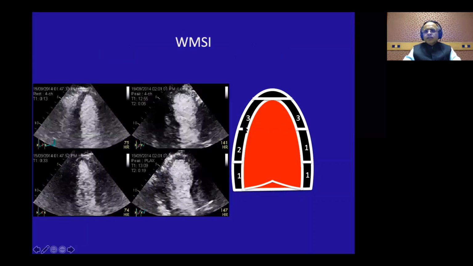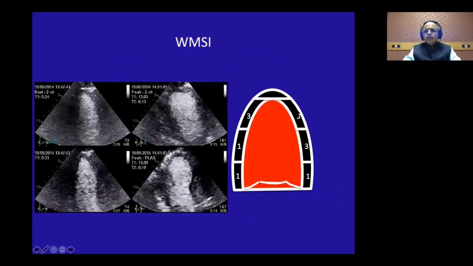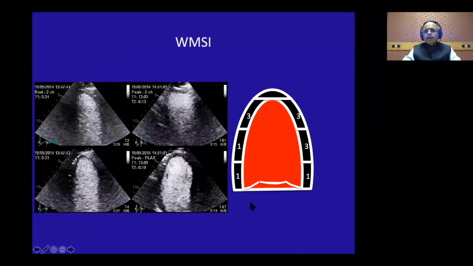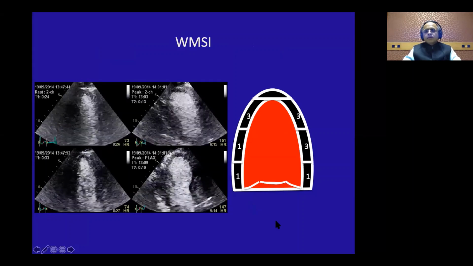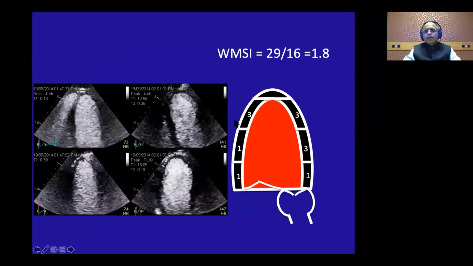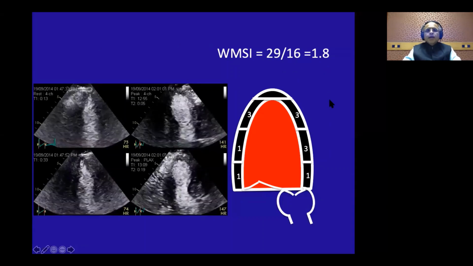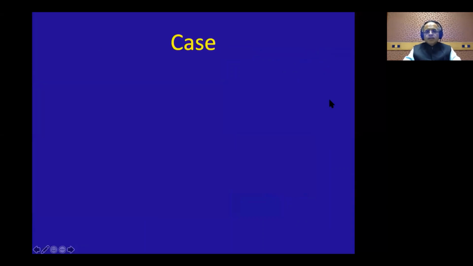So we'll put in his wall motion score index. You get 3.3 for his apex in the 4-chamber view, and for his long 2-chamber view we are giving 3.3 for his anterior wall and the apical inferior wall, and for his long axis view we are giving 3.3 for the mid and apical segments. We get a wall motion score of 29, and divided by 16 it is 1.8. Anything above 1.7 is significant.